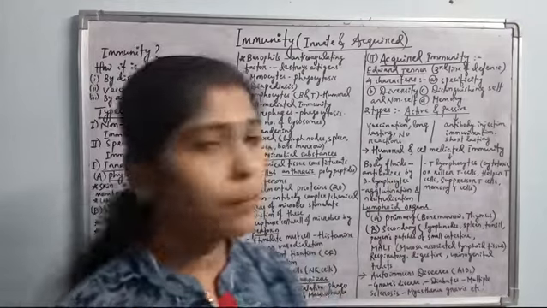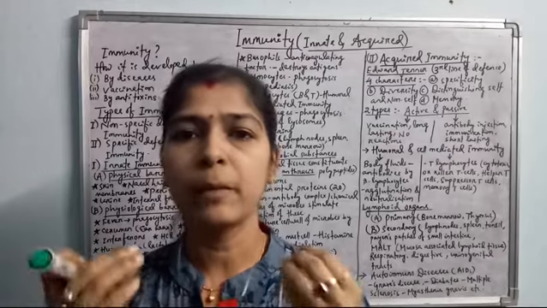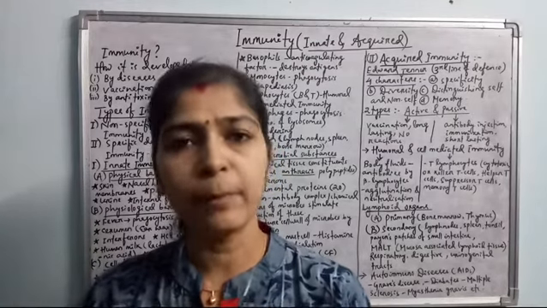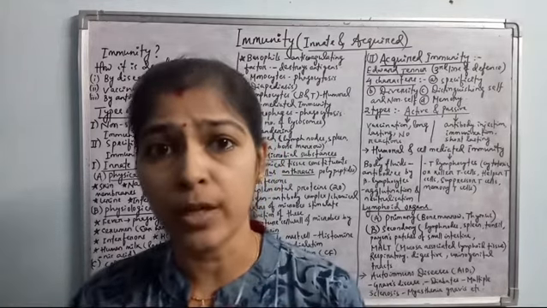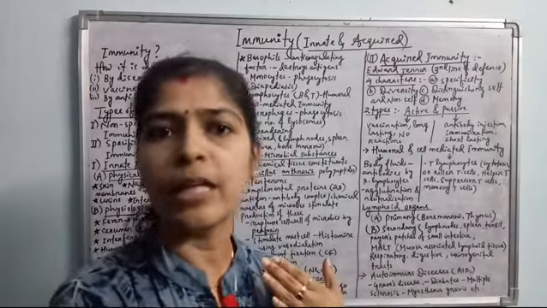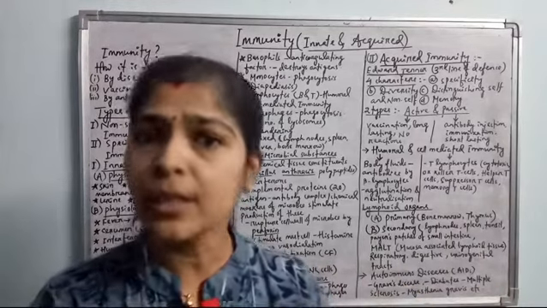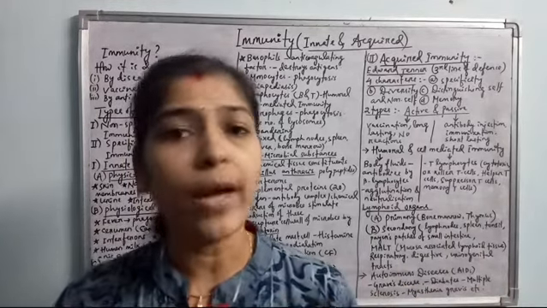Then passive acquired immunity: for certain microbes, for certain pathogens, there will be no immune response in our body. There will be no antibody formation in our body. So for that we are taking synthetic antibodies or any antibodies which are produced in other animals, and these are injected into our body. This is called immunization.